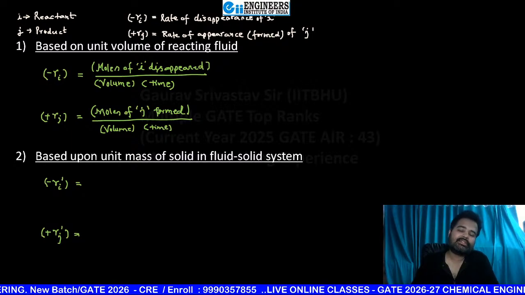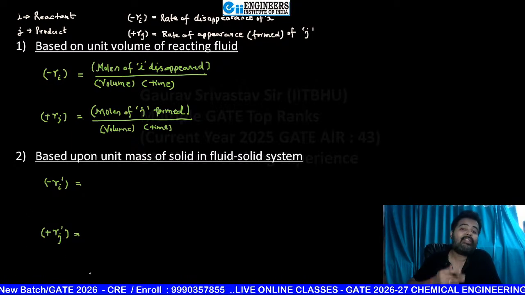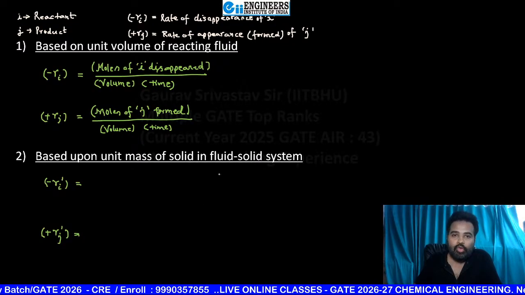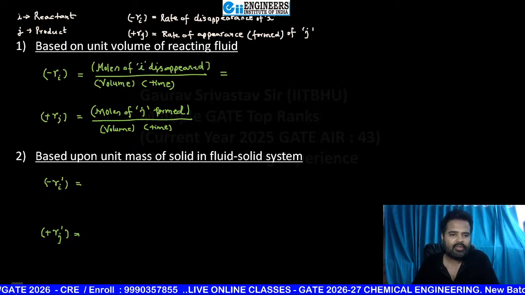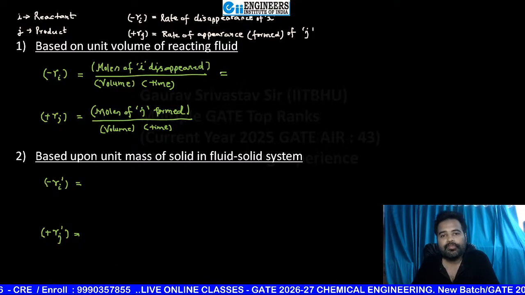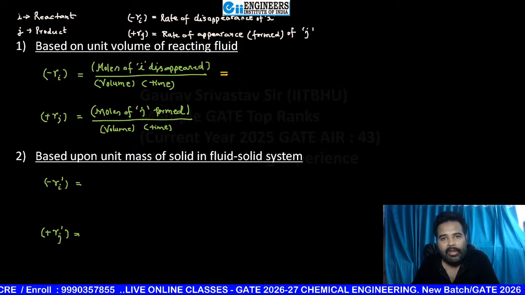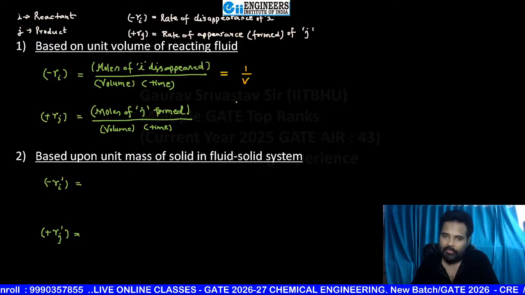Now, suppose I am asking yaar, please beta write this in some mathematical way. So here you can write it very easily, beta. For the first case, you can write it like 1 by V, volume of fluid.